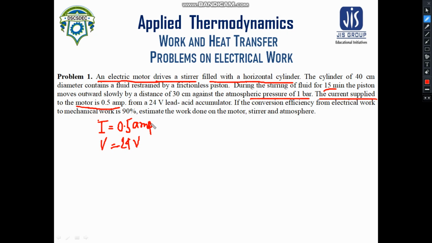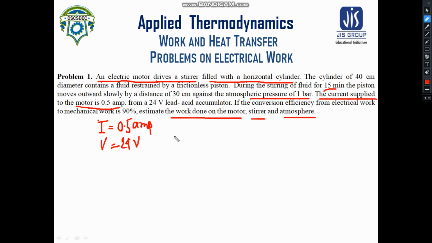So now our question is that we need to calculate the work done on the motor, stirrer, and the atmosphere. Let us start with the work done on the motor.